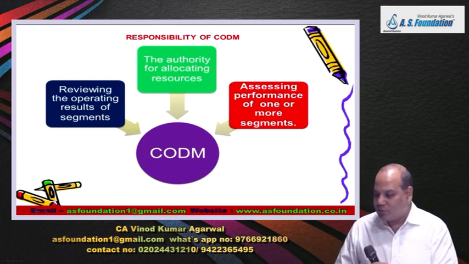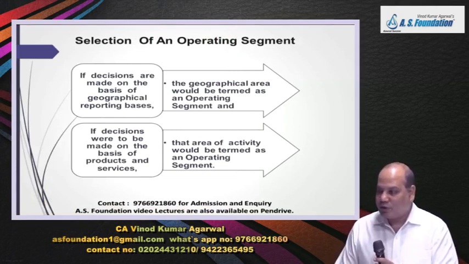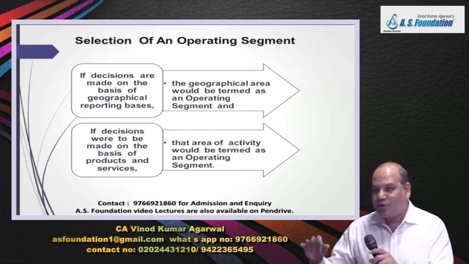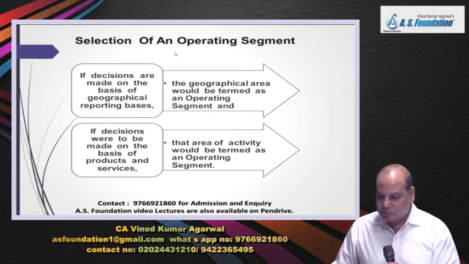Then he assesses the performance of one or more segments, and based on that, he takes decisions about the future. He may decide whether to continue or not, whether to expand a particular segment, give more attention to it, or curtail its activities based on his assessment. So that is about the CODM.